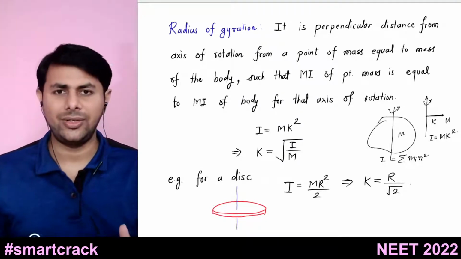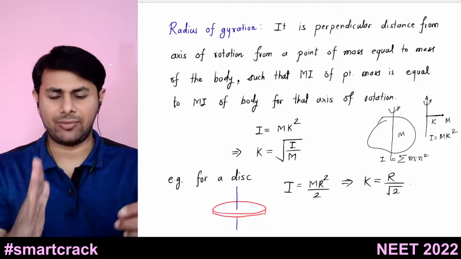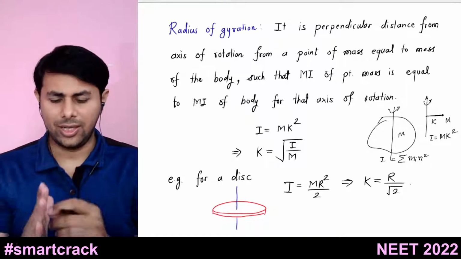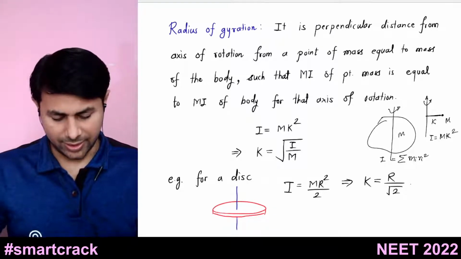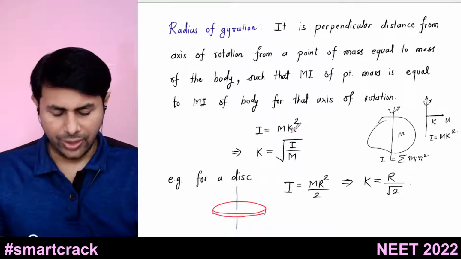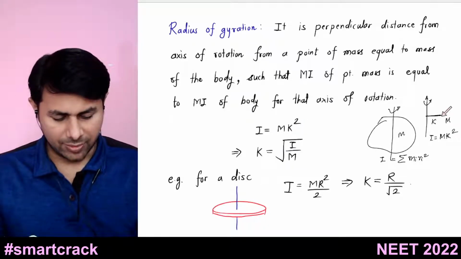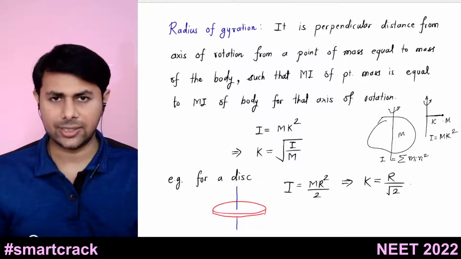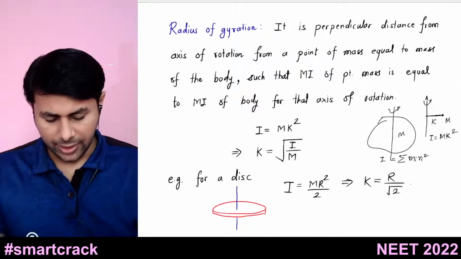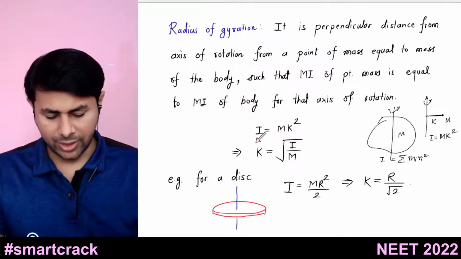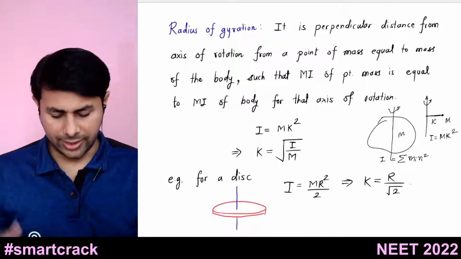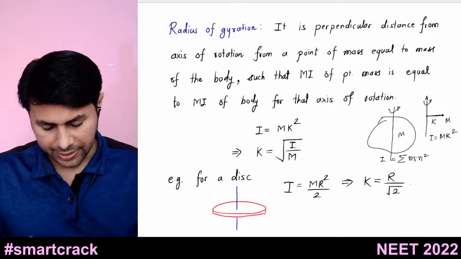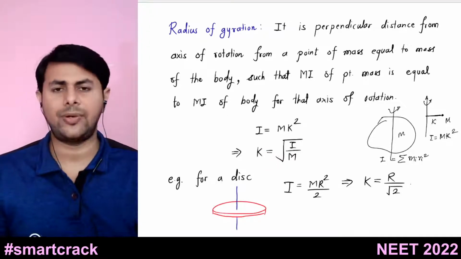So what does it give? It gives us the distribution of mass of a body about an axis of rotation. So I is equal to mk square. The moment of inertia of this one particle is given by the mass of the particle multiplied by distance square, so m into k square. If you take m on the other side, you get I upon m equals k square, and if you take square roots on both sides, you get k equals square root of I divided by m.